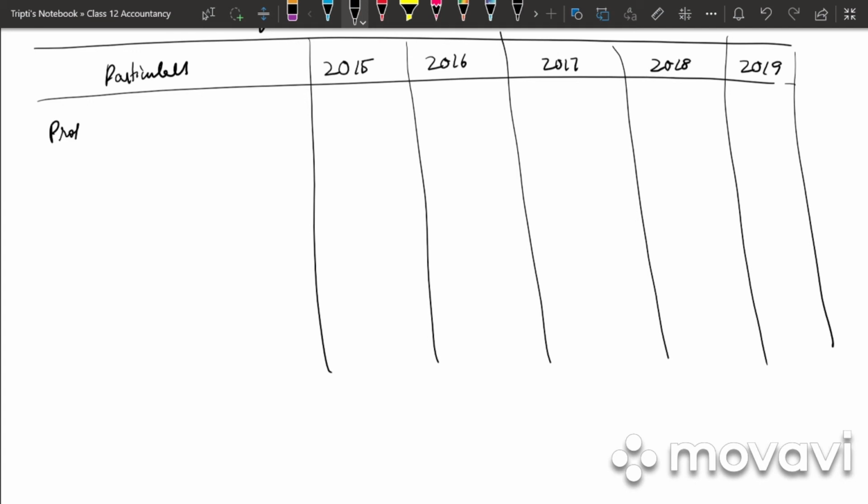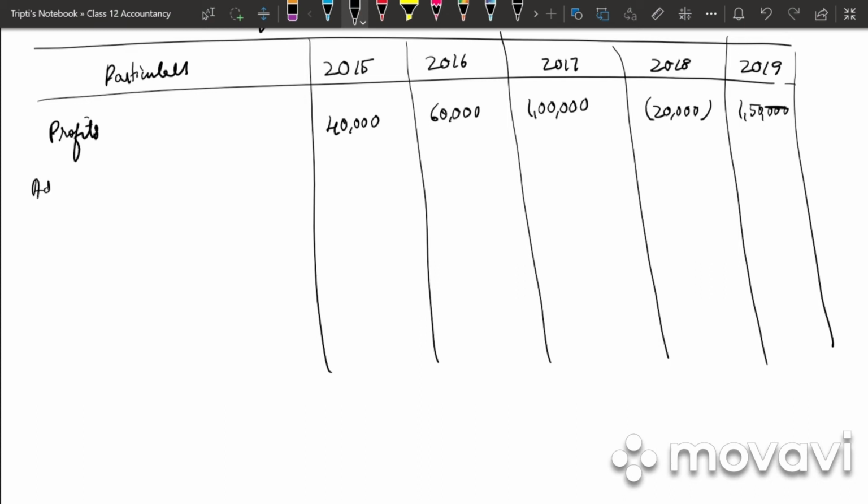Under that first we'll be writing profits. How much is the profit for 2015? 40,000. For 2016, 60,000. 17 is 1 lakh. 18 has a loss of 20,000. And 19 is 1,50,000.